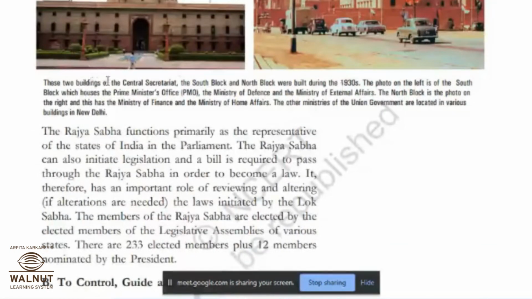Now look at this picture. These two buildings at the Central Secretariat, the South Block and North Block, were built during 1930s. The photo on the left is the South Block, which houses the Prime Minister's office, that is PMO, the Ministry of Defense and the Ministry of External Affairs. The North Block is the photo on the right, and this has the Ministry of Finance and Ministry of Home Affairs. The other ministries of the Union government are located in various buildings in New Delhi.